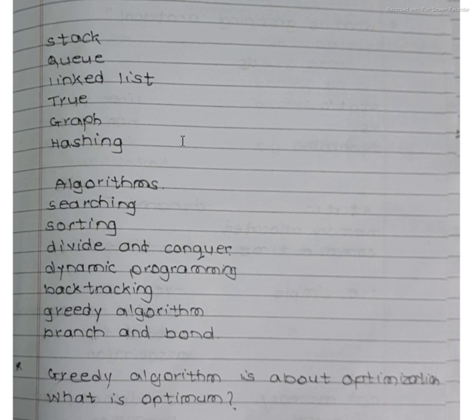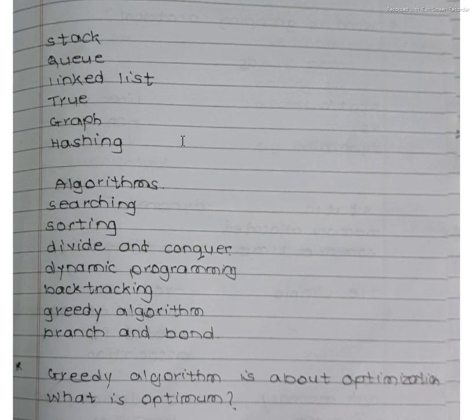So there are certain data structures and there are certain algorithms also. Data structure is a way to access or store data. These structures include stack, queue, linked list, tree, graph, hashing. These are data structures which are used to store or access information. Now algorithms include searching, sorting, divide and conquer, dynamic programming, backtracking, and greedy algorithm.